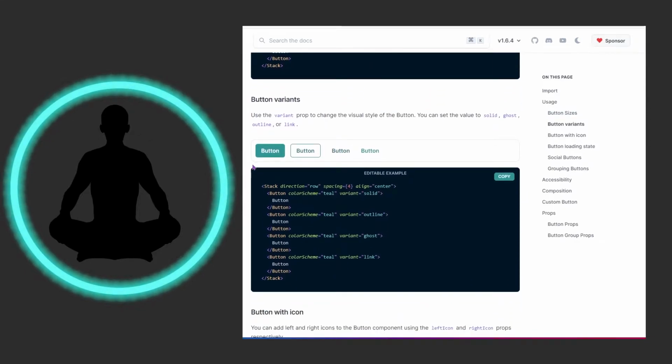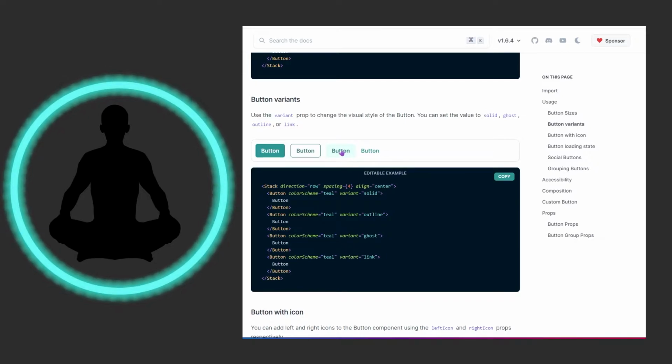For the button variants here, you see that we have the solid, the outline, which is pretty understandable. We have the ghost, and then we have the link. The link has the underline styling to it that we're used to seeing with the link. The ghost is like the outline without the outline. So if you want to have a button somewhere, and when you hover over it, it has that background color here.